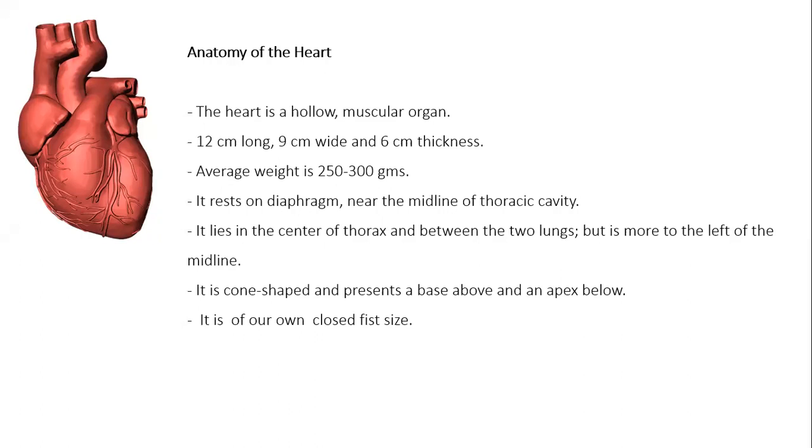Where is it located? It rests on the diaphragm near the midline of the thoracic cavity. It lies in the center of the thorax between the two lungs, but slightly left towards the midline.